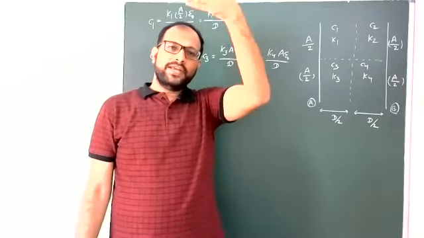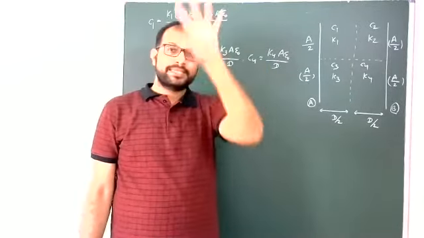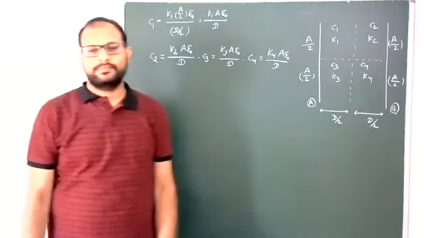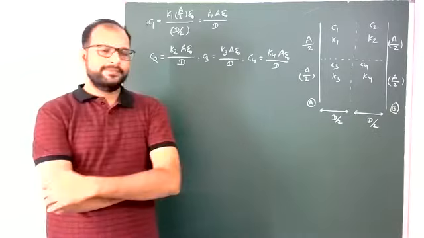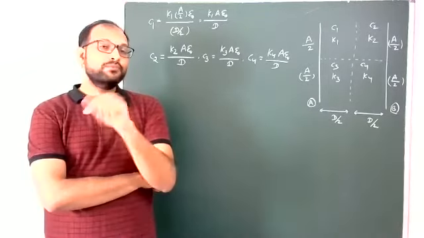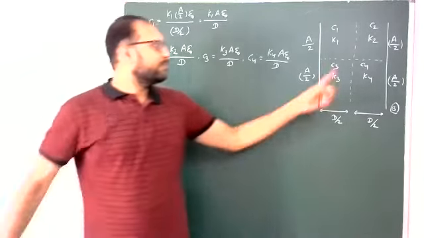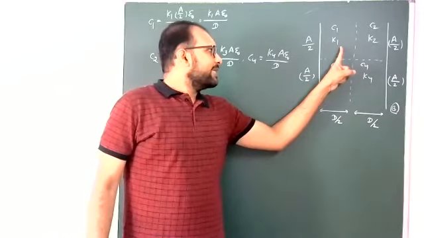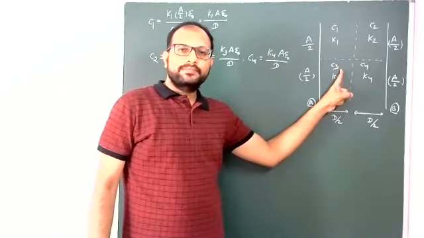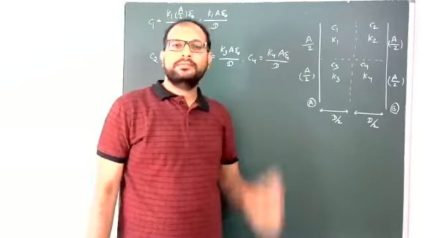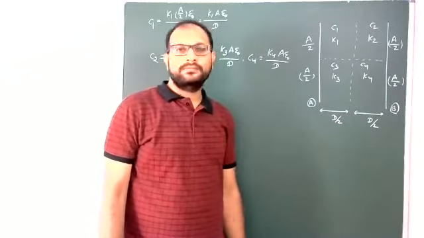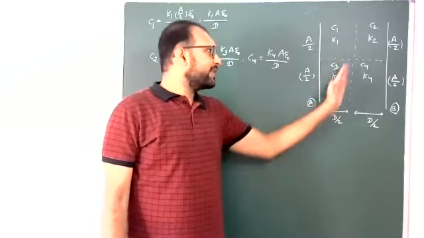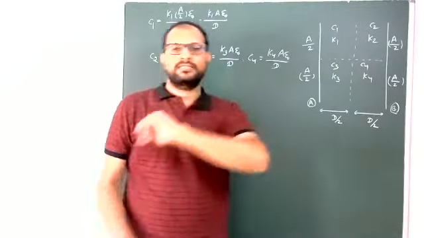Finally, these effective capacitances are both in parallel. So this is the first point. But some students take C1, C3 both parallel, C2, C4 both parallel, and finally these effective in series.